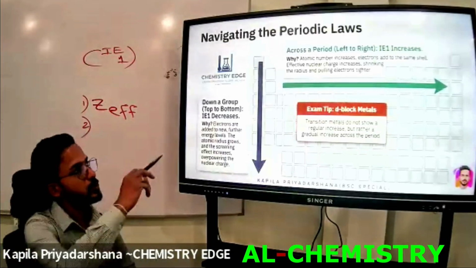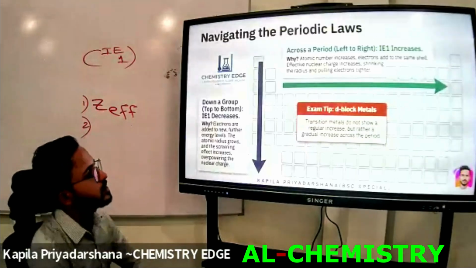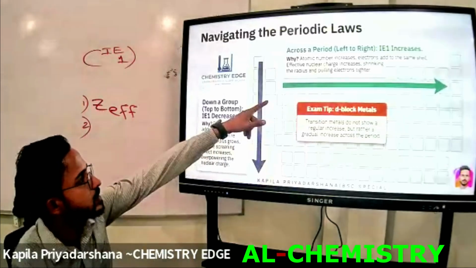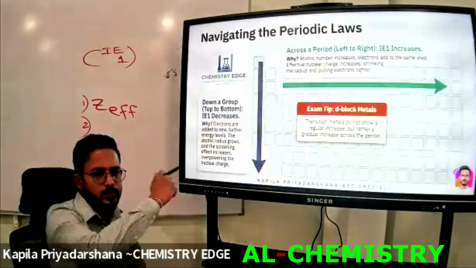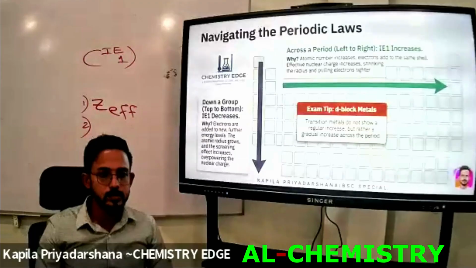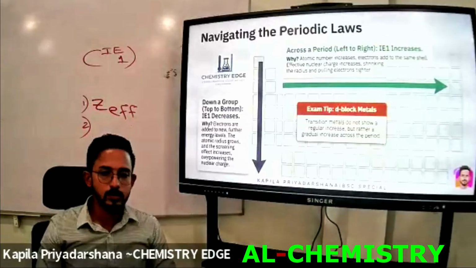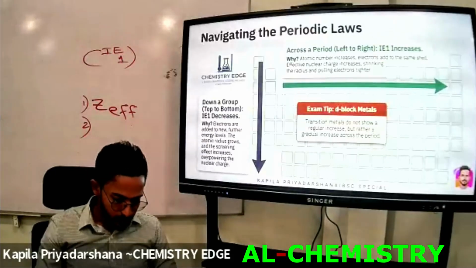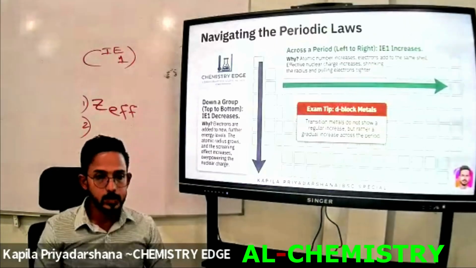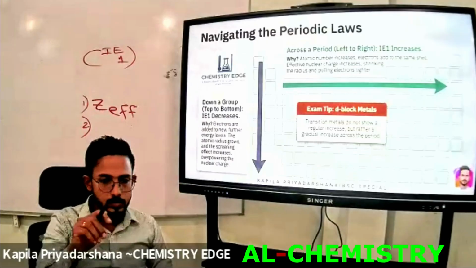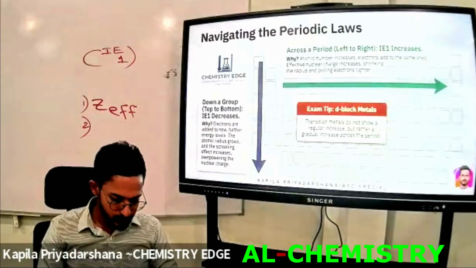I have already mentioned that previously. This is the main reason for the increase in ionization energy when we go from left to right across each period, especially the second and third periods, right? And electrons are added to the same energy level.